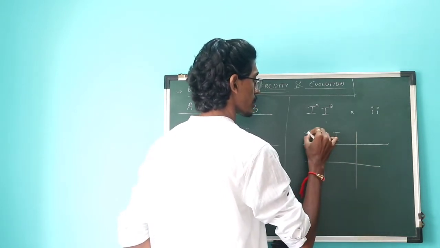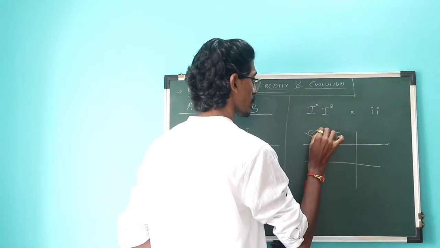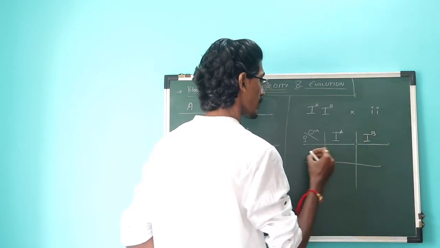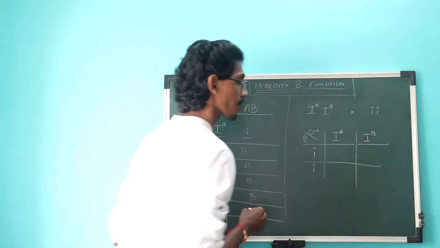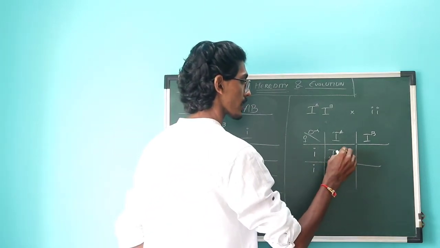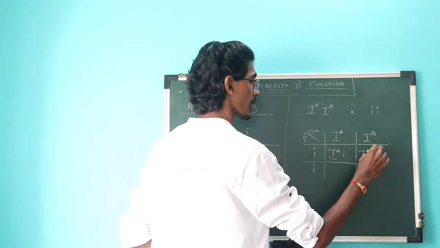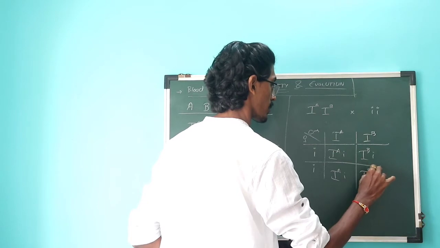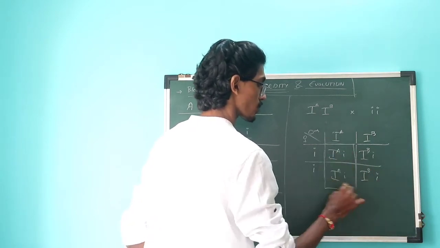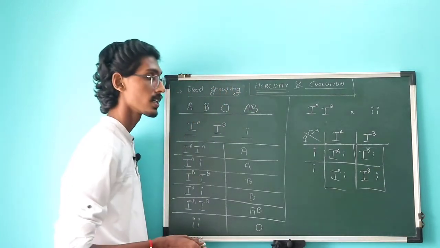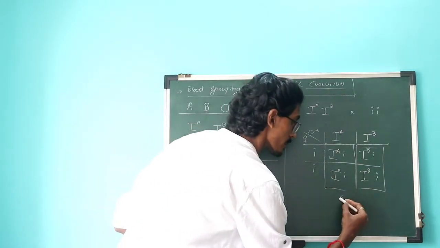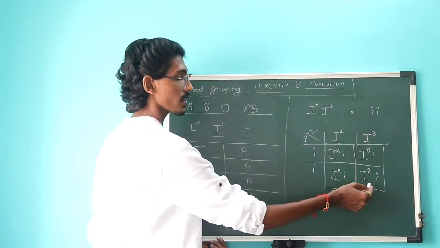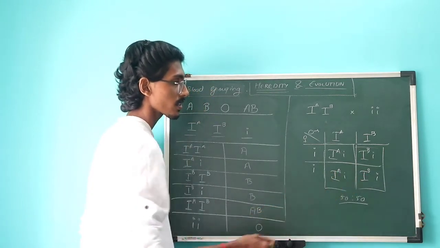So IA, let's say this is a male, and let's say this is a female. IA, IB, small i and small i. Simple combinations: IA small i, IB small i, IA small i and IB small i. So you can see two phenotypes and genotypes are the same. There is a 50-50% possibility that the child can have either A blood group or B blood group. So this is the possibility.